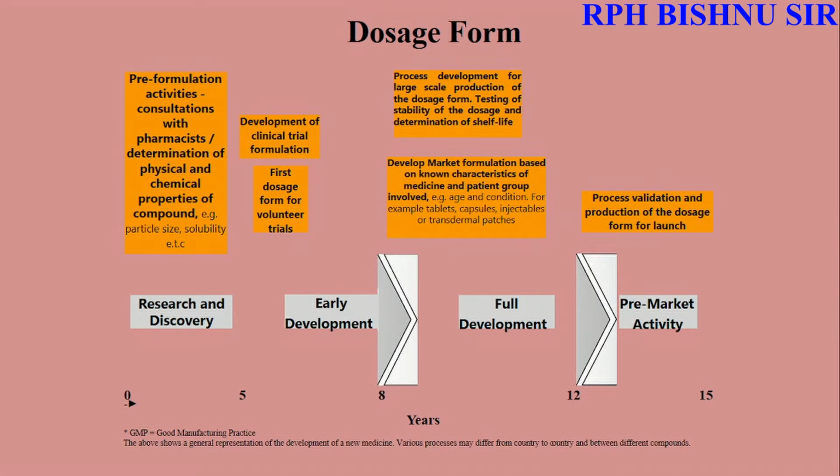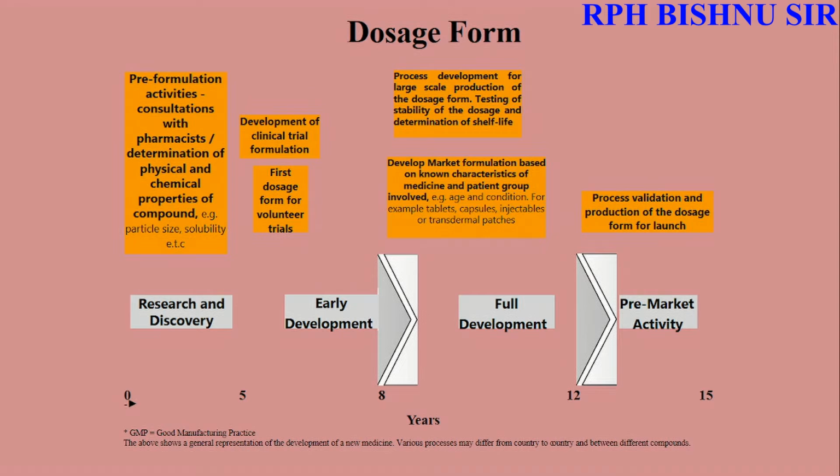Now we can go for making the dosage form. In the dosage form, we should see the pre-formulation activities, or the physicochemical properties, which we can also know. Examples are particle size, solubility, etc. And the development of the clinical trial formulation of the dosage form for the volunteer trials. Then the process development for large scale production of the dosage form, testing of the stability of the dosage form and the determination of the shelf life.